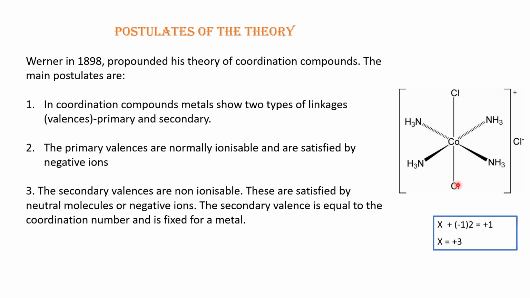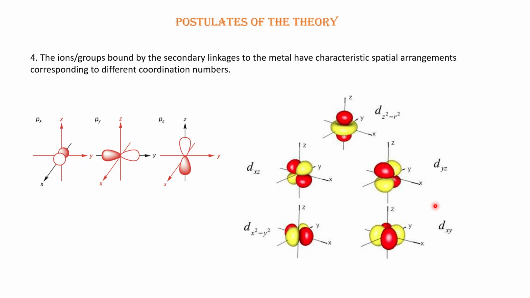Okay. Now let us go to the 4th point, which says that ions or groups bound by the secondary linkages to the metal have characteristic spatial arrangements corresponding to different coordination numbers. So now let us understand this point. This word spatial arrangements, what does it mean? Spatial arrangements means how ligands are arranged in different directions in space.